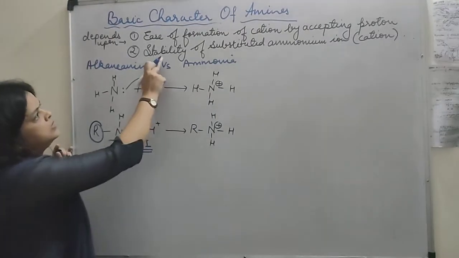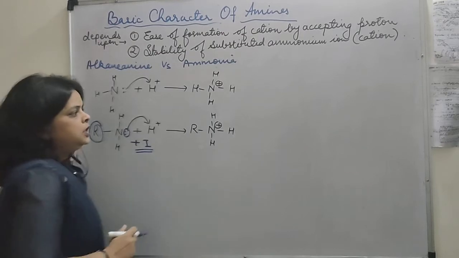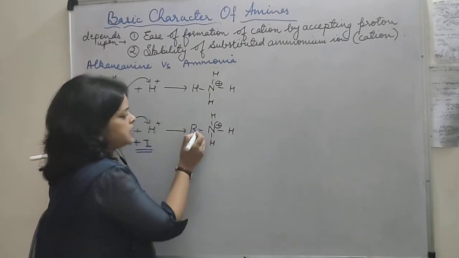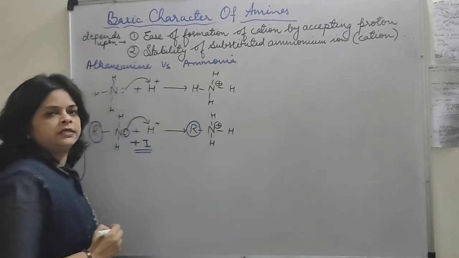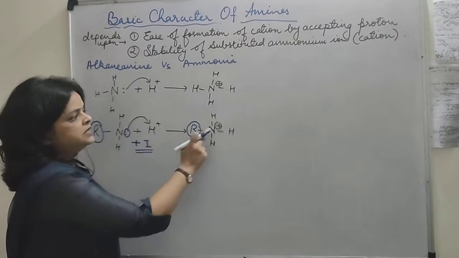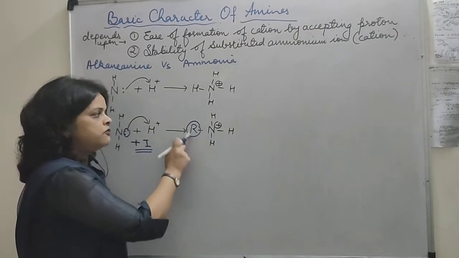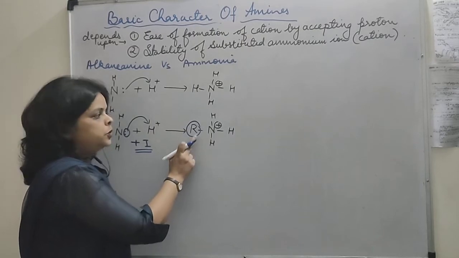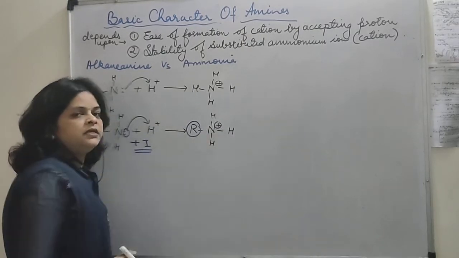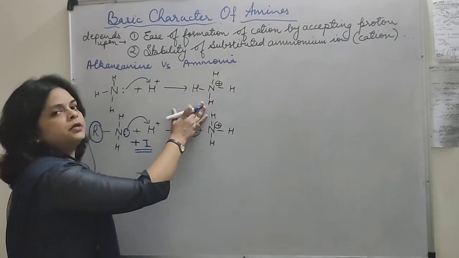Our second point is the stability of the substituted ammonium ion, that is the cation. If you see this positively charged species, here one alkyl group is present on the cation. And again because of this plus I effect, this positive charge gets dispersed because of the presence of the alkyl group. Since it is electron releasing in nature, this positive charge can be easily dispersed, so it gives more stability as compared to this one.